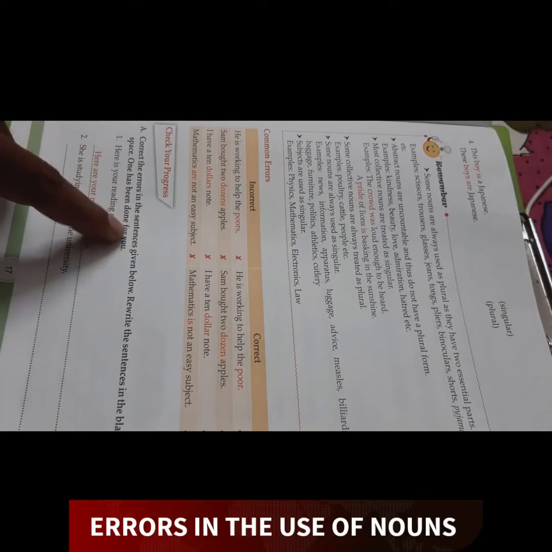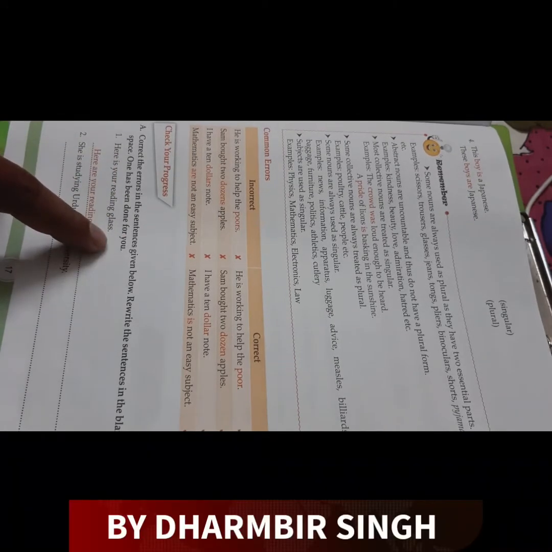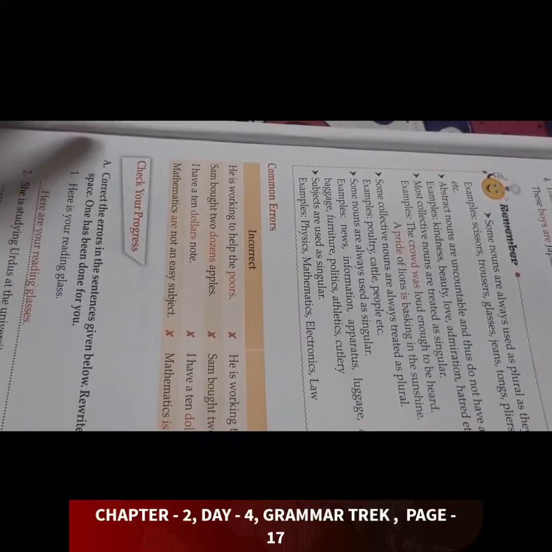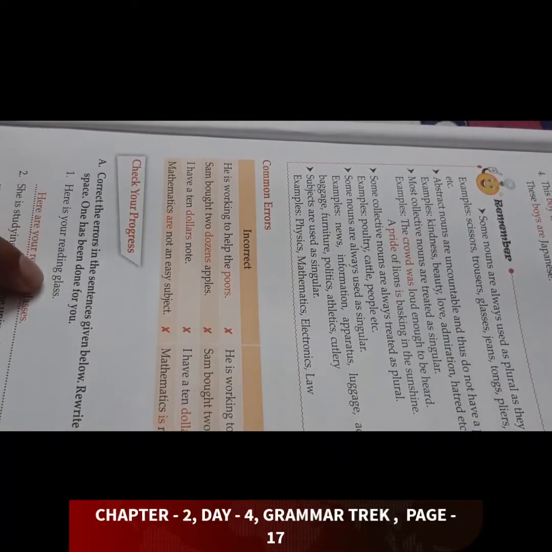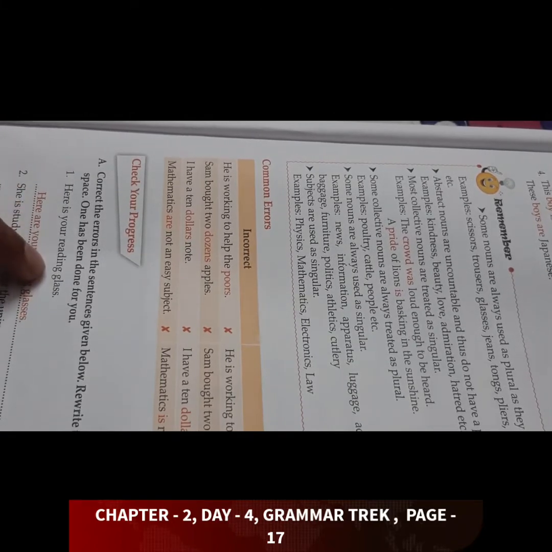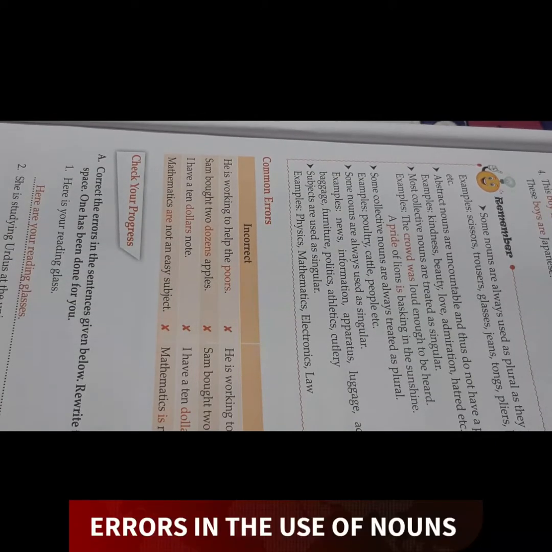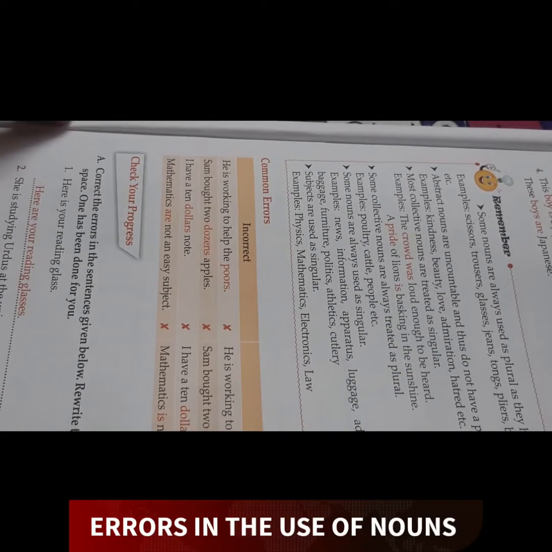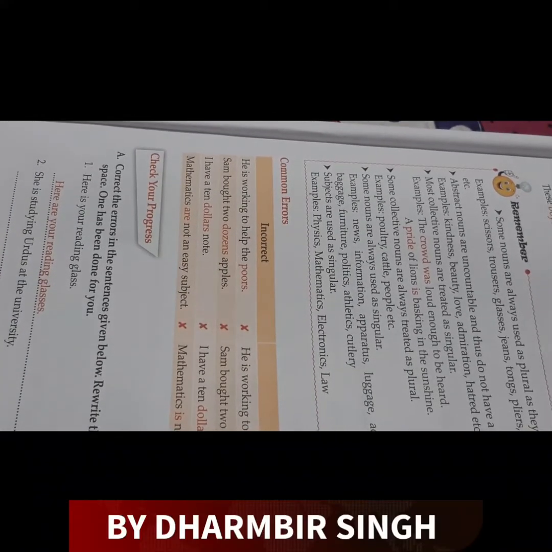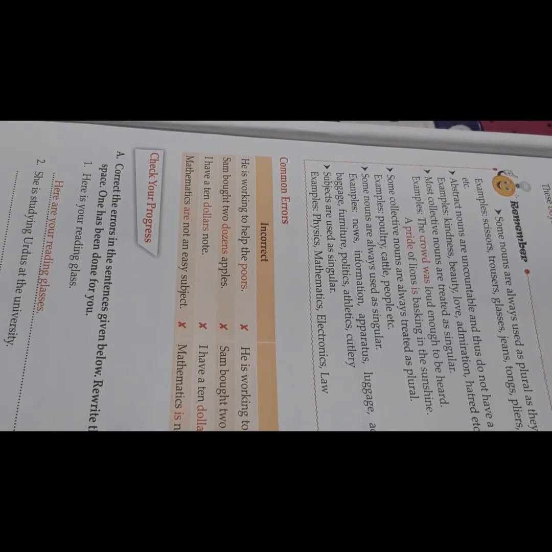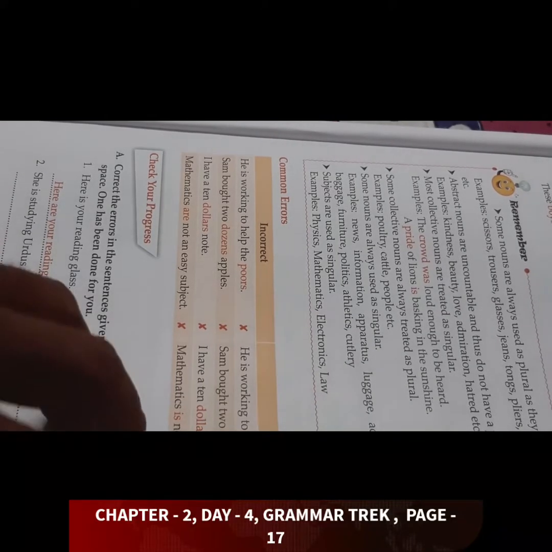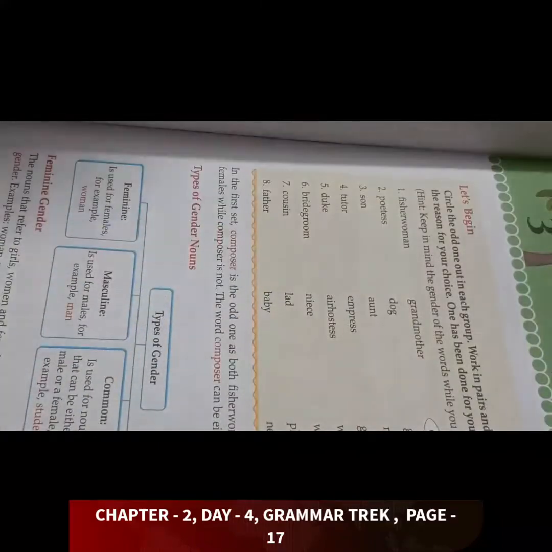Correct the errors in the sentence given below. Rewrite the sentence in the blank space. One has been done for you. Here is your reading glass. Here are your reading glasses. Next, she is studying Urdus at the university. She is studying Urdu, not Urdus, at the university. In this way, you will solve it.